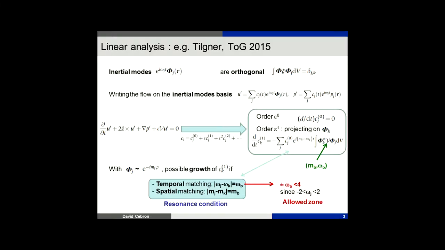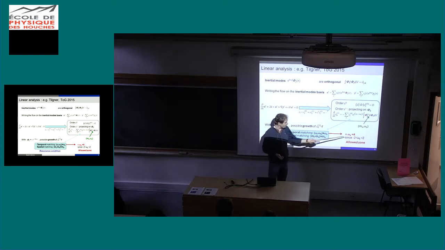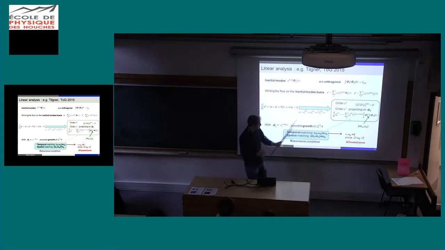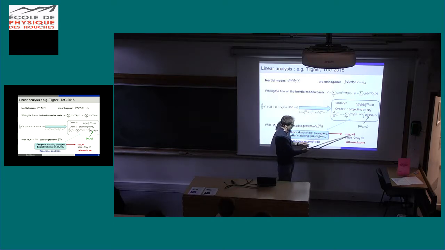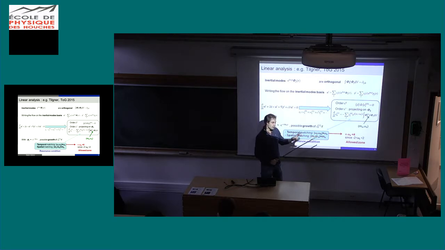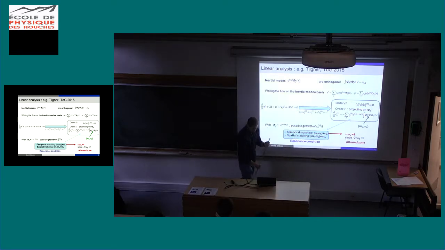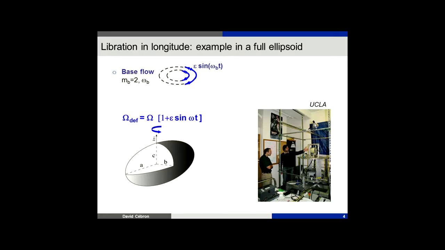Okay, so last thing: you have seen with Philippe, and with me, that inertial mode frequencies are between -2 and 2. So it adds a supplementary condition here, because this is between -2 and 2, it means that if you want to verify this equation, then the frequency has to be smaller than 4. So the instabilities, we will only see them in this allowed zone where the frequency of the perturbation is smaller than 4. And we will see now that it works if we do the experiment.